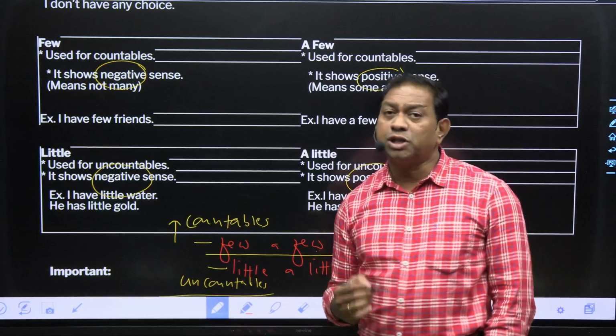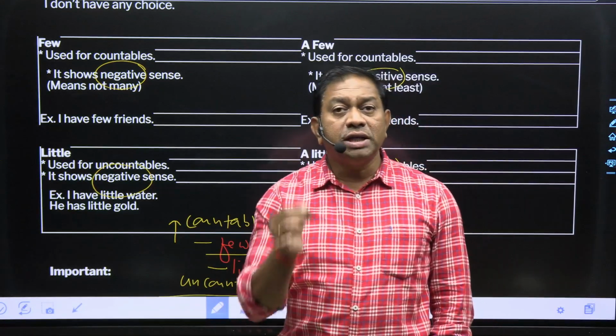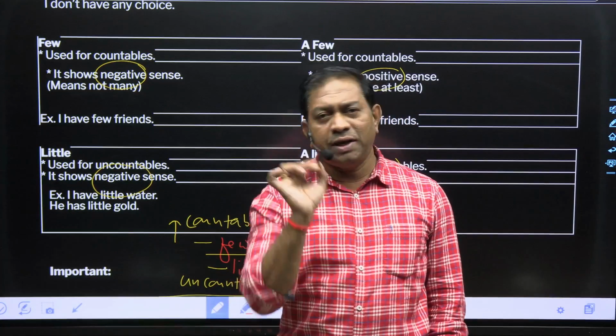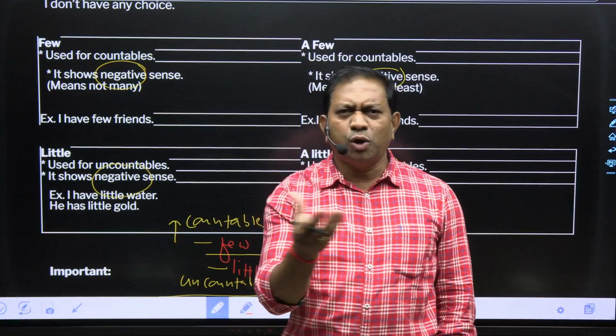Once again, I will give an example. Sorry, no, I can't make sweets. Sweets नहीं बना सकते हम because there is little sugar. Mostly sugar नहीं है. We can make 1 or 2 sweets, no problem.